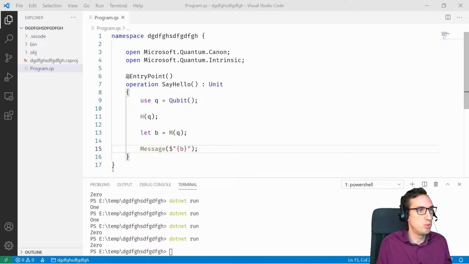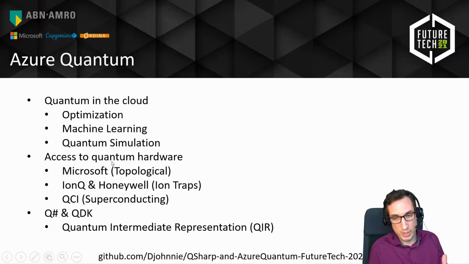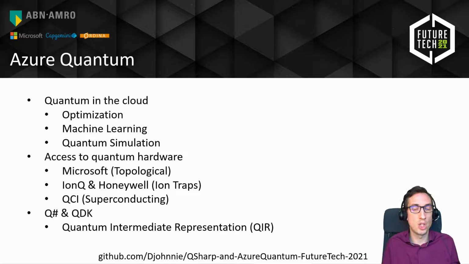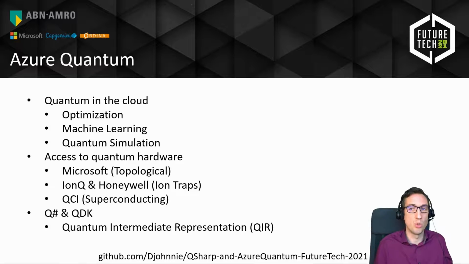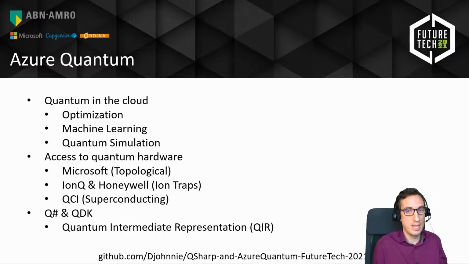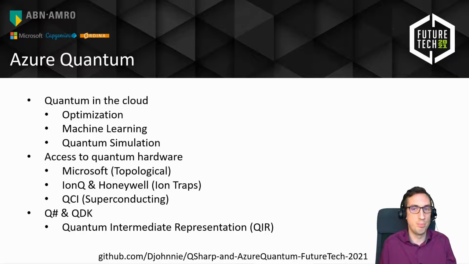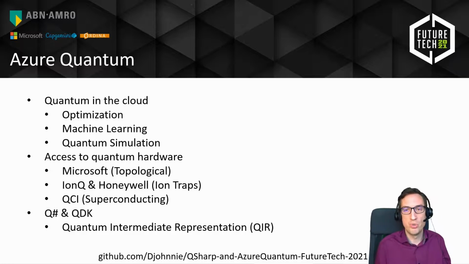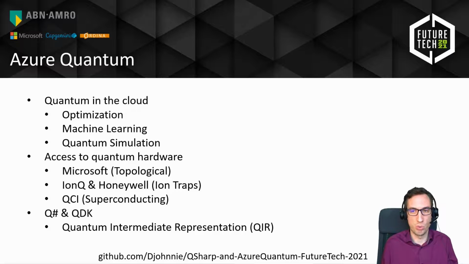So if I go back to the presentation, Q# as a language is already a couple of years old, but today there is something called Azure Quantum, and it's still in preview. But the idea of Azure Quantum is that you can actually use physical quantum hardware in the cloud. So you don't have to buy one and put one in your home. You can use the one that is available through Azure Quantum. And you can use it for multiple reasons.